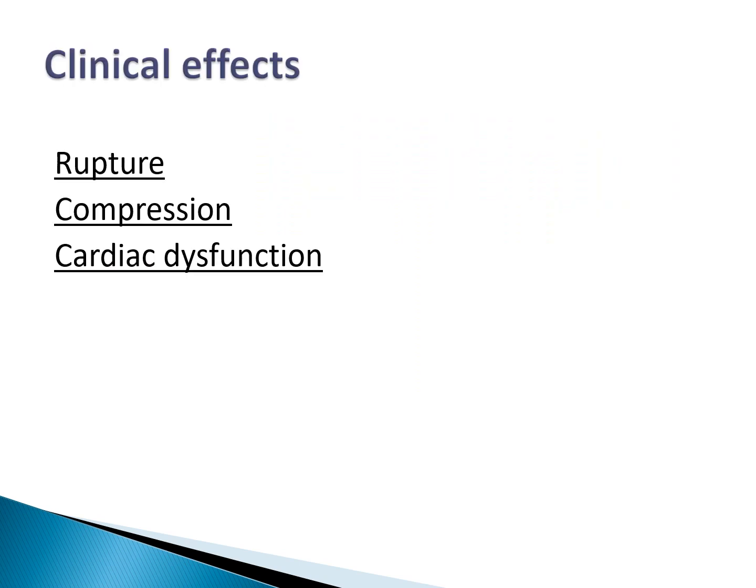Clinical effects of syphilitic aneurysms are again rupture, compression, and cardiac dysfunction. Rupture again is common, but here bleeding occurs in the pleural cavity, the pericardial sac, the trachea, and the esophagus, because the location of syphilitic aneurysms is in the thorax.